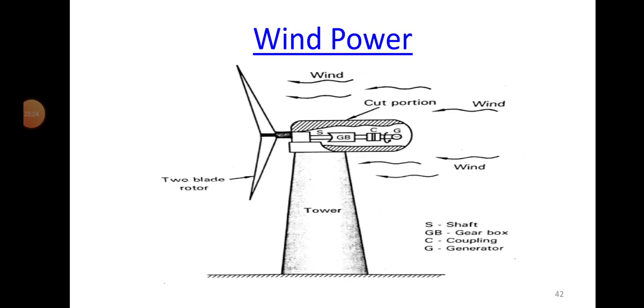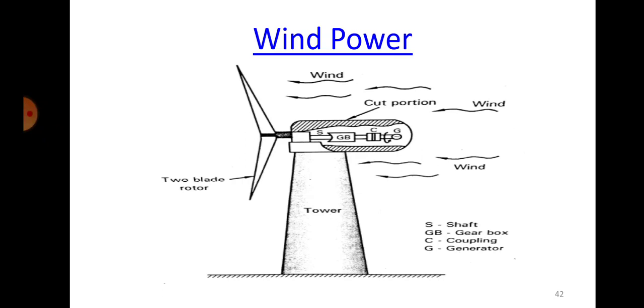Okay, next one is wind power or wind energy. First of all, we have to know what we mean by wind, right? There are two different terms here. One is called wind and the other one is called air. So what is basically the difference between these two words? What do you mean by air and what do you mean by wind?